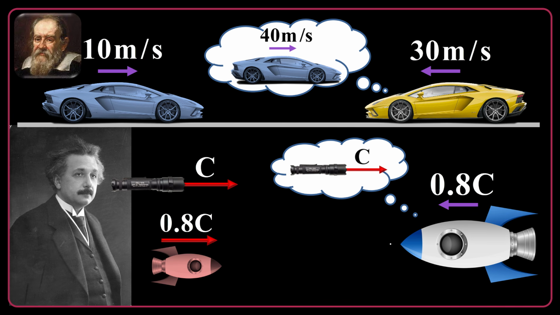What about another spaceship which is approaching the first one at the same speed? If you ask the passengers of this spaceship how fast the other one is moving toward them, what do they say? Galilean mechanics says, okay, 0.8 plus 0.8, so it is 1.6 c. But unfortunately, this is again incorrect.